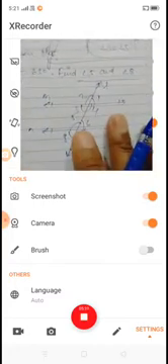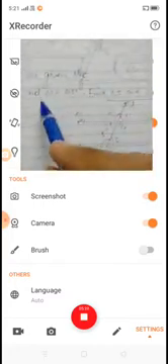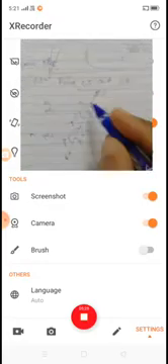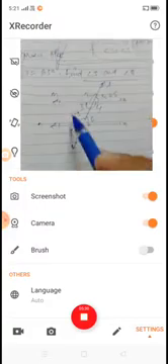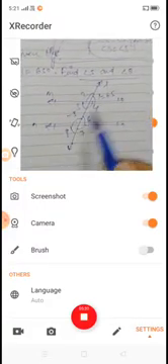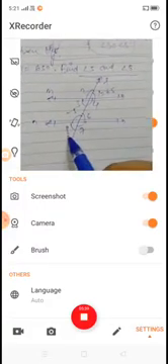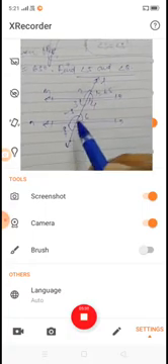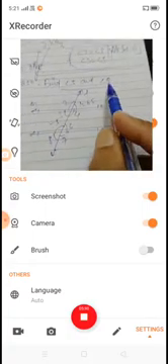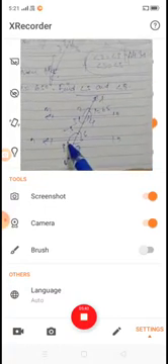Here we have angle 1 equal to 65 degrees. We need to find angle 5 and angle 8.